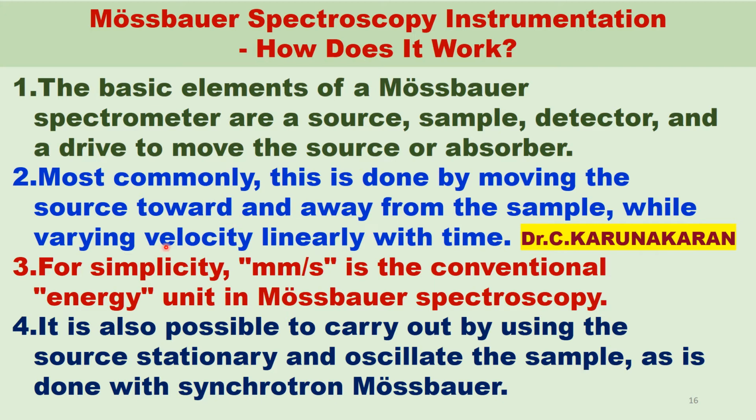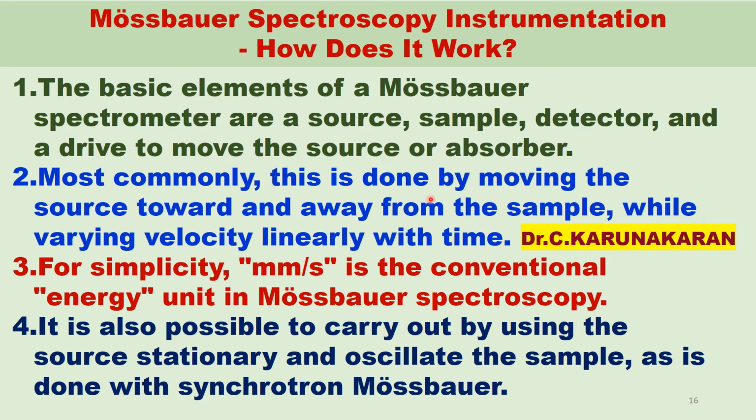The source is moved with velocity varying linearly with time. The unit of velocity, millimeter per second, is the conventional energy unit used in Mössbauer spectroscopy.